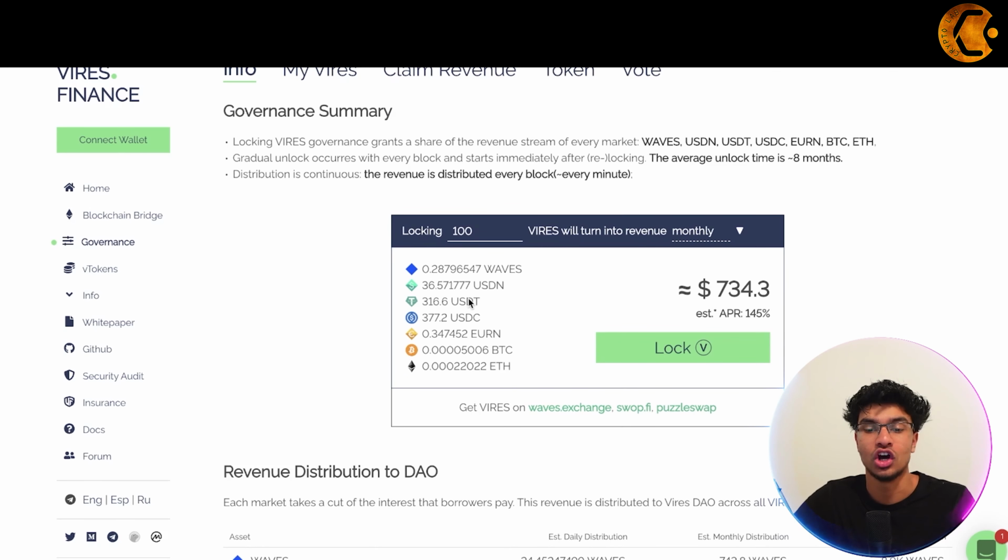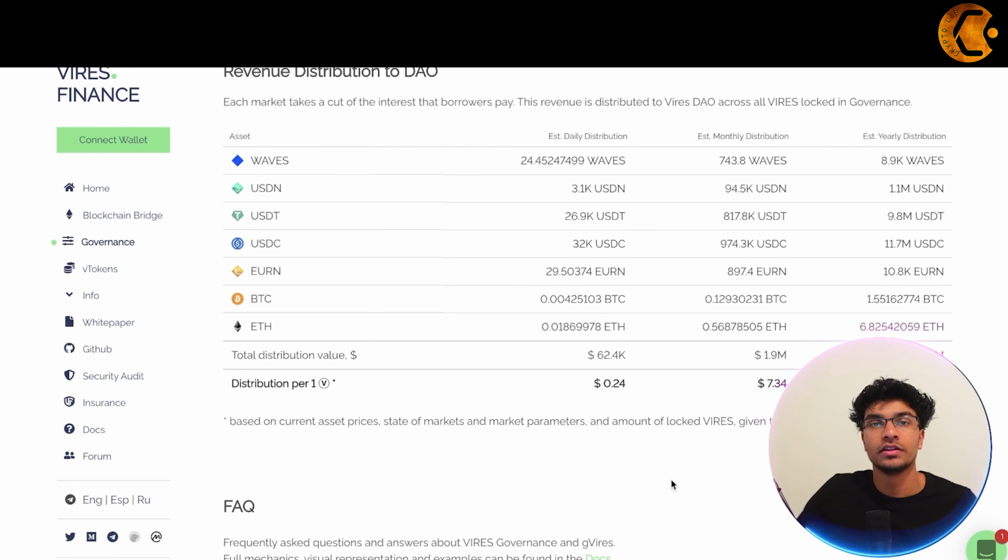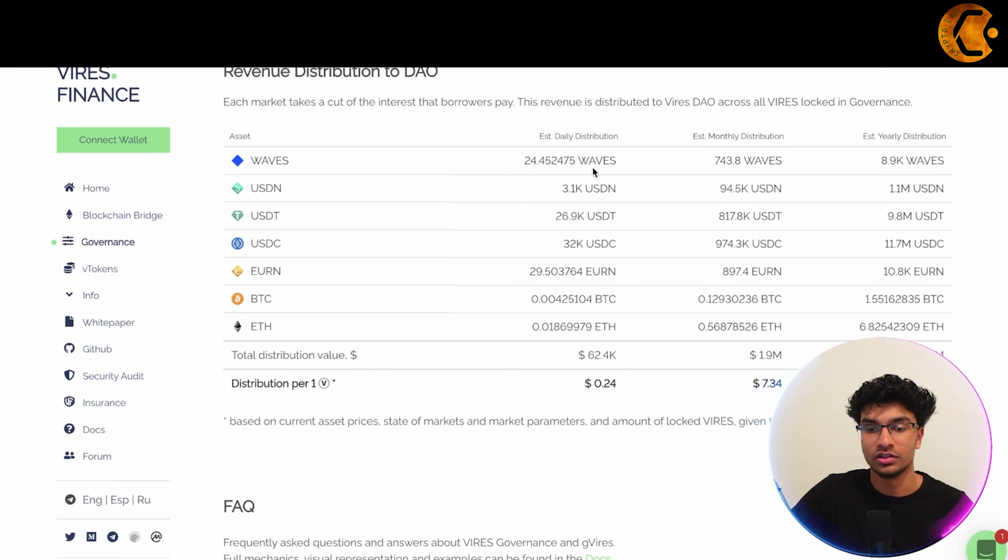And then here you have the option to lock 100 Vires, say for example, and see what it will turn into in revenue monthly. Then you go ahead and lock it, connect your wallet, of course, and go through the whole process of checking out with it. Then here's the revenue distribution to the DAO. As you can see, all the assets are listed over here, with the daily distribution, the monthly distribution, and yearly distribution, and then the total distribution value for each of these assets.